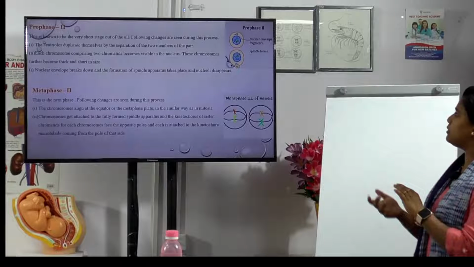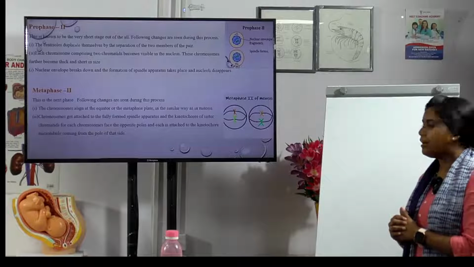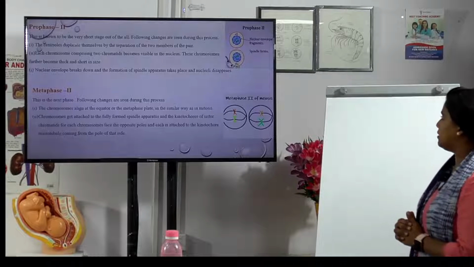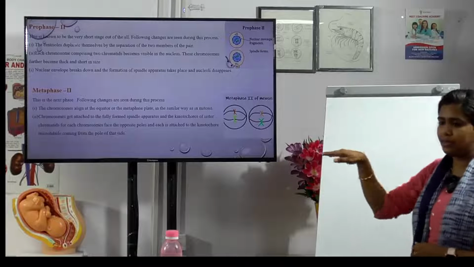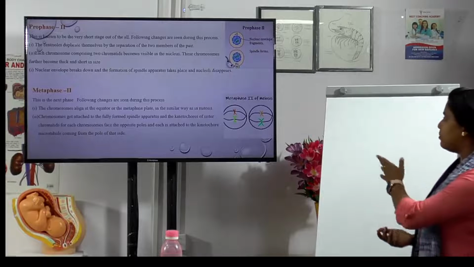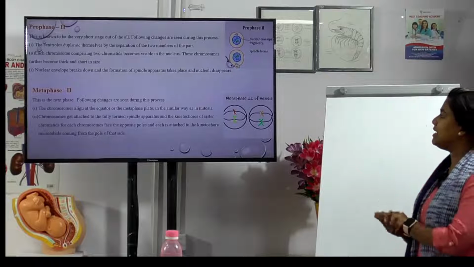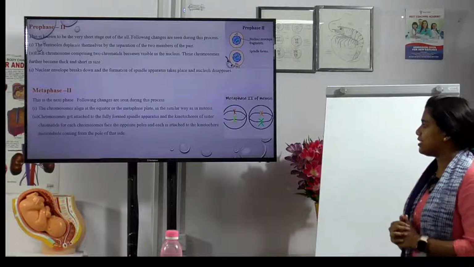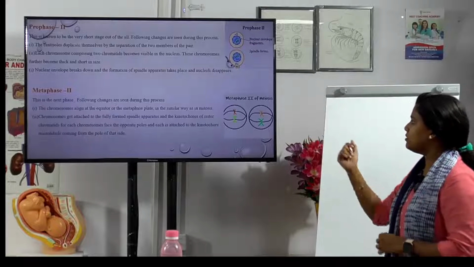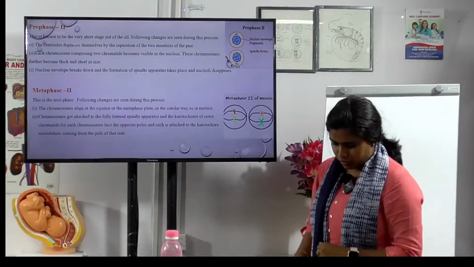முன்னாடி prophase-க்கு metaphase-க்கு என்ன டிஃபரன்ஸ் இருக்கு, டயகிராம்ல? ஈக்குவட்டோரியல் பிளேன் இல்ல? சென்ட்ரியோல்ஸோட அட்டாச் இருக்கு, ஈக்குவட்டோரியல்ல இப்படி போறது, குளோப் மாதிரி இருக்கு. The chromosomes get attached to a fully formed spindle apparatus, and then the kinetochores of the sister chromatids face the opposite poles, and each is attached to the kinetochore microtubule.